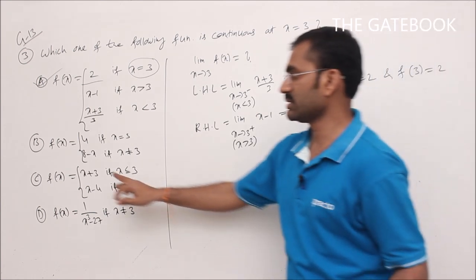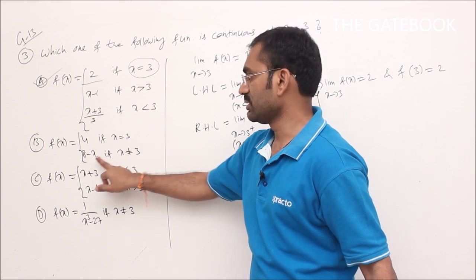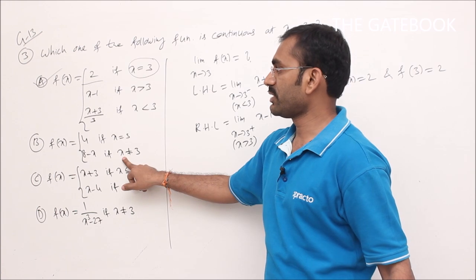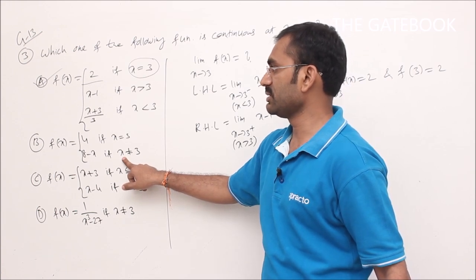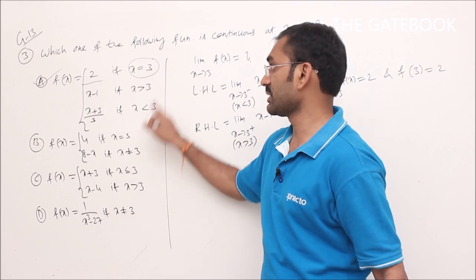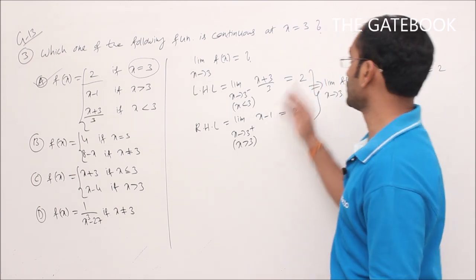Option B is, what is option B here? f of x is 4 if x is equal to 3, 8 minus x if x not equal to 3. So if option A is correct, options B, C, D must be wrong. Wrong means options B, C, D are discontinuous functions at x is equal to 3.